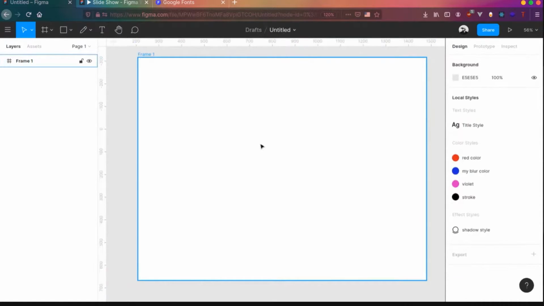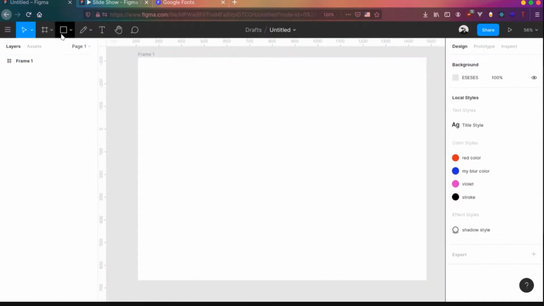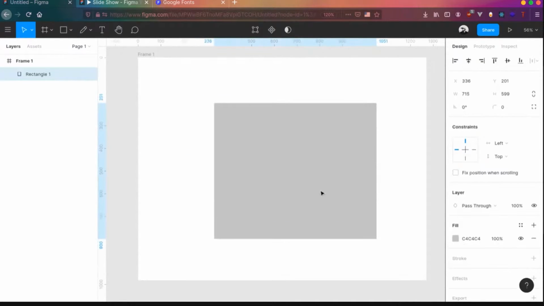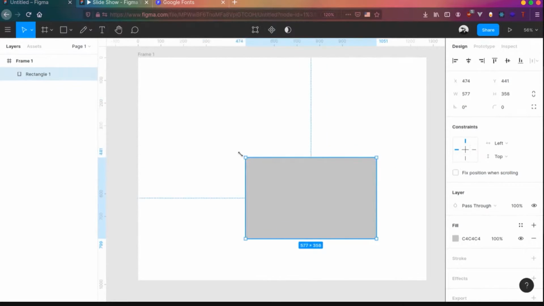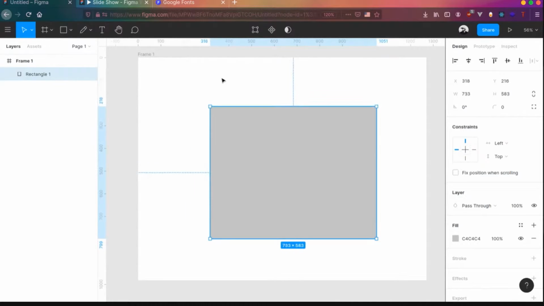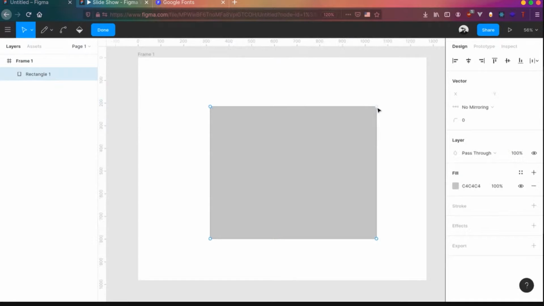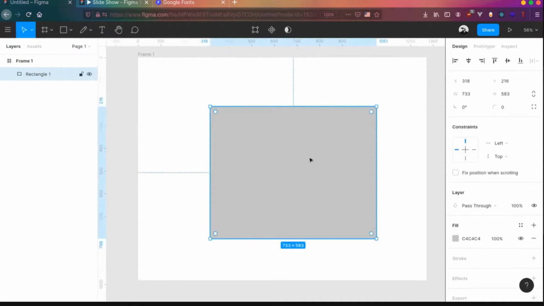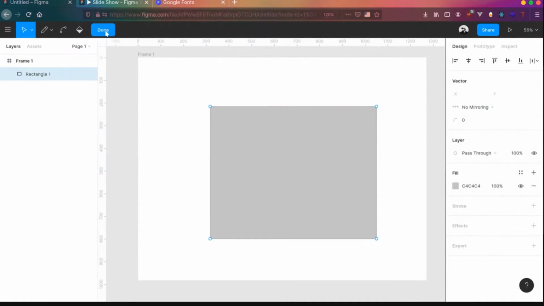In a frame, there are a couple more options. Whenever you draw a rectangle or any other shape, there will be a few options over here at the top. The first option is edit object. Whenever you are doing this, you will be able to scale or change the size of it. But if you click on the edit object icon, you can see the border icons change to rectangle, circle. This basically means you can edit the shape. You can move the edges to wherever you want, change those shapes actually. So you can use that option or simply double click on the object. It will change to the edit shape mode.